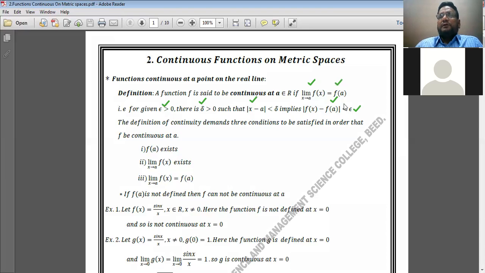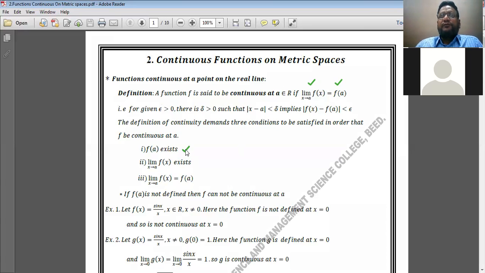You don't have to memorize this, its meaning is simply that the limit of the function is equal to the value of the function. The definition of continuity demands three conditions to be satisfied in order that f is continuous at point a. What are the three conditions?